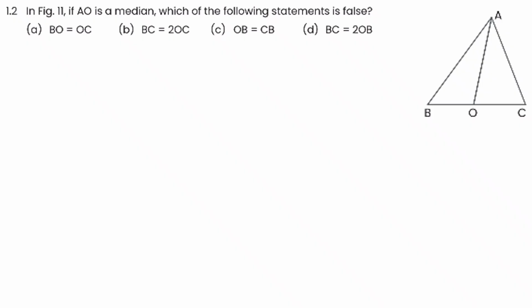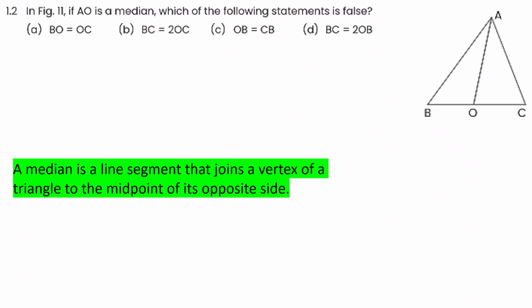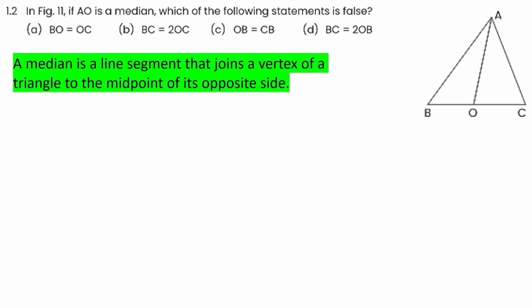Question number B. If AO is median, this is your median, and which of the following statements is false? So here only one statement is false and the others are true. First we will know what is median. A median is a line segment that joins a vertex of a triangle to the midpoint of its opposite side. Here you can see O is the midpoint of BC, and then AO will be median.